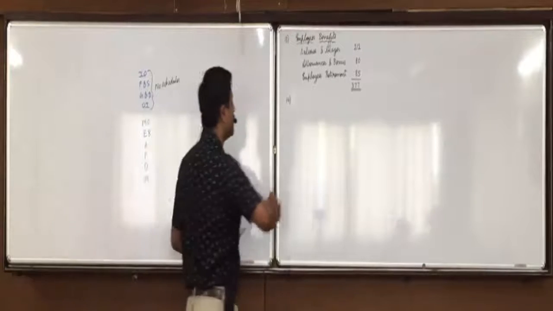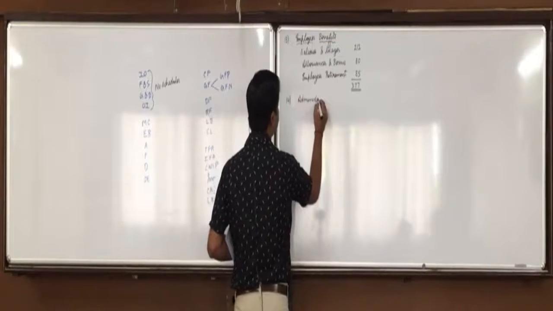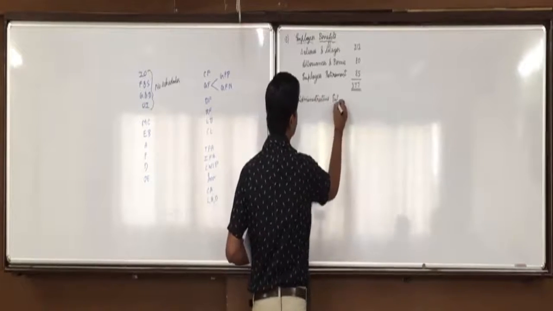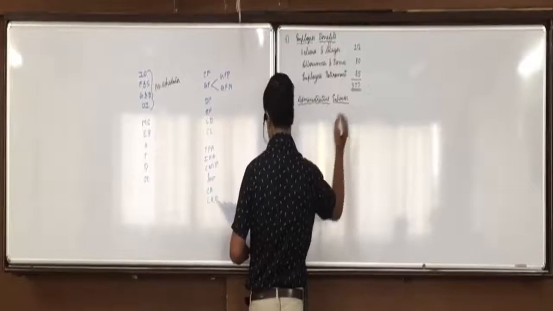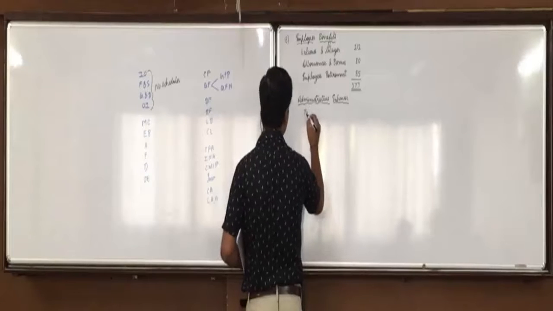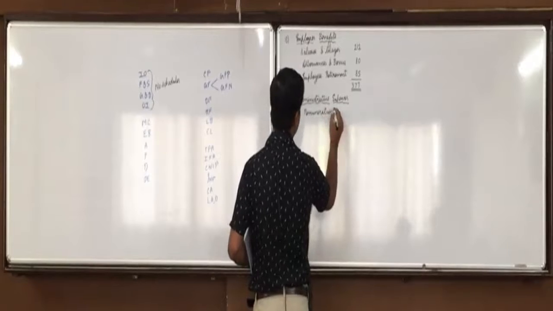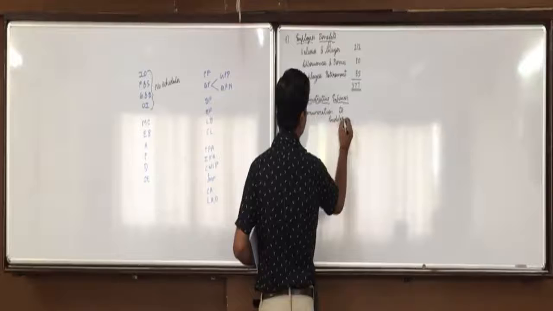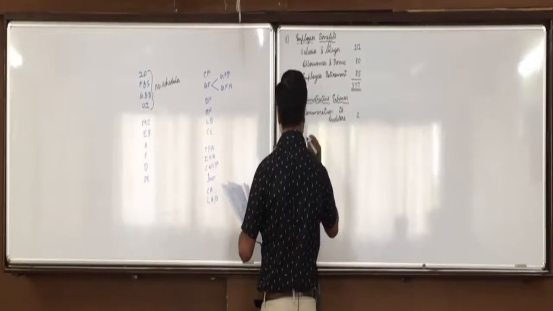Now in administrative expenses, very first is remuneration to auditors 2. Then insurance charges 40.